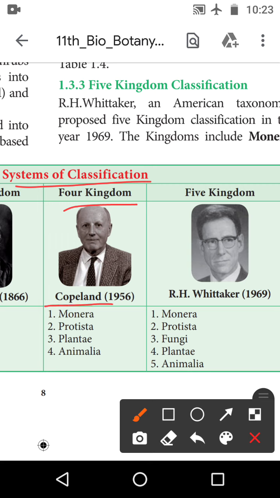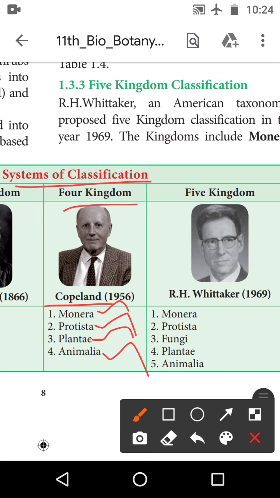In 1956, he proposed the 4 kingdom classification. So in the 4 kingdom classification, what are the kingdoms present? Monera, Protista, Plantae and Animalia. So this is the 4 kingdom classification.